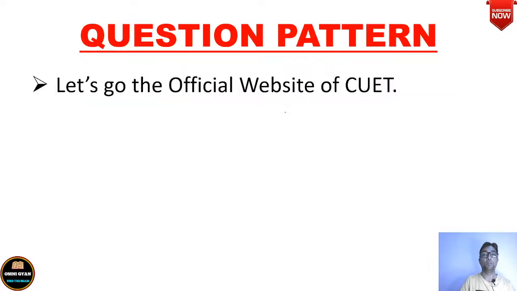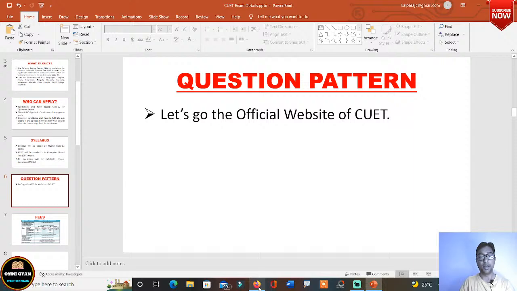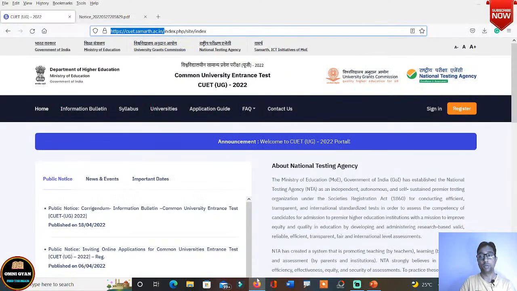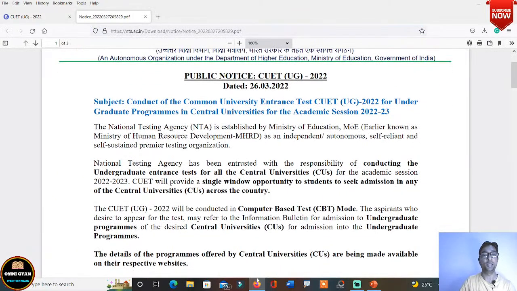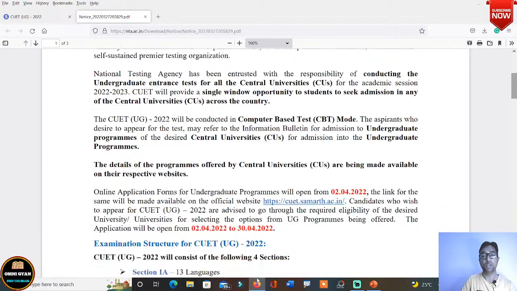All right. So now question pattern. Okay, what is the question pattern going to be? For this, let us go to the official website of CUET. So I am going to take you to the official website of CUET right now. Okay, so this is the official website of CUET, and this is what the notice is all about. So here you can see the conduct of the common university entrance test for undergraduate programs in central universities for the academic session 2022-23. So there are many things you can study, you can check it out from here also.